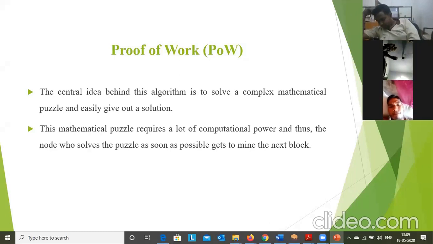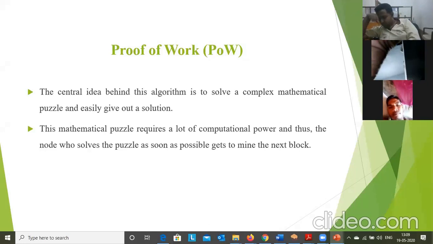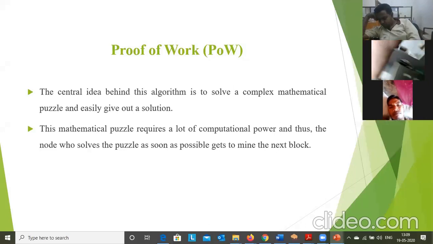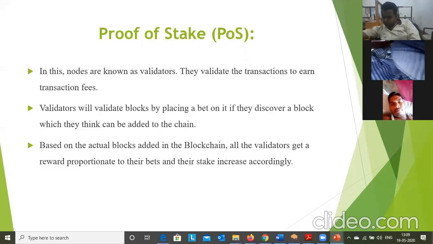This mathematical puzzle requires a lot of computational power. Thus, the node that solves the puzzle as soon as possible gets to mine the next block. So in order to add a new block, they have to show the proof of work. Proof of work is nothing but solving the cryptographic puzzle. Then they get the reward in terms of bitcoins for that. This is the proof of work.